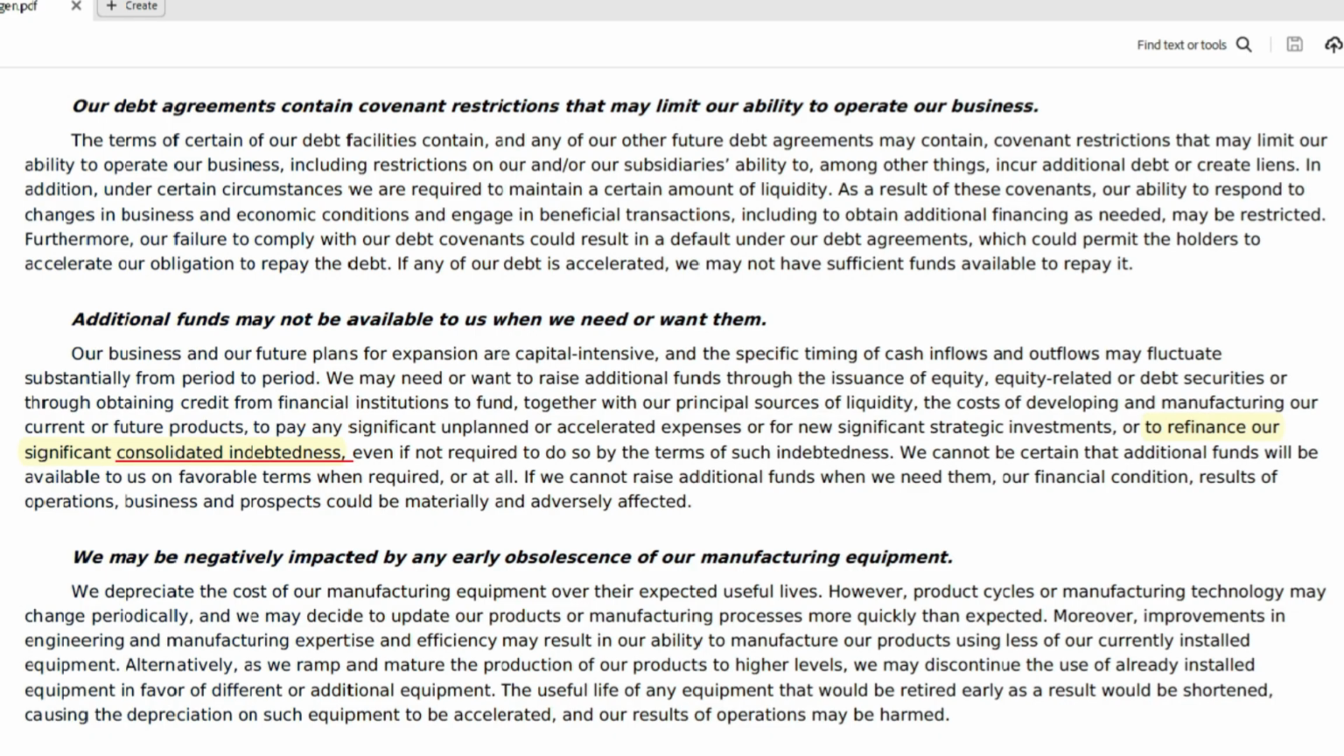This is another example. It says to refinance our significant consolidated indebtedness. This is an instance where it's showing we are rolling up all of our liabilities in the consolidated financial statements, because when you're producing consolidated financials, you're going to add up your assets, liabilities, revenues, expenses. You're going to eliminate the intercompany activity, but you're ultimately combining all the outstanding liabilities when you're consolidating financials.